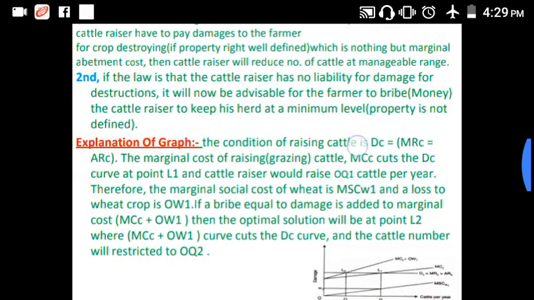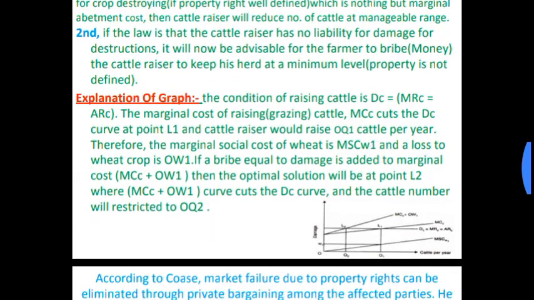And the second case: if the law is that cattle has no liability, so property rights are not mentioned, then for the damage or destruction it will now be advisable for the farmer to bribe.